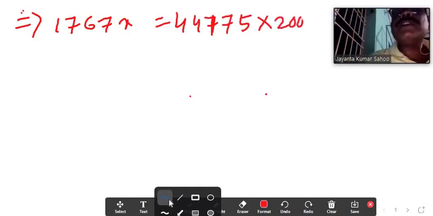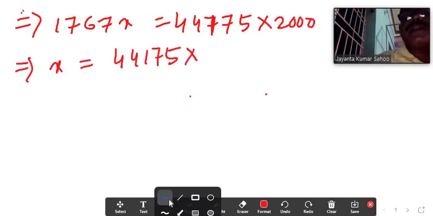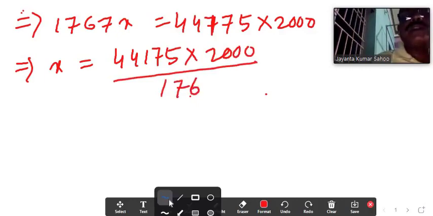This side coming means dividing, that side coming means multiplying. Implies that x equal to 44,175 into 2000 whole divided by 1767.